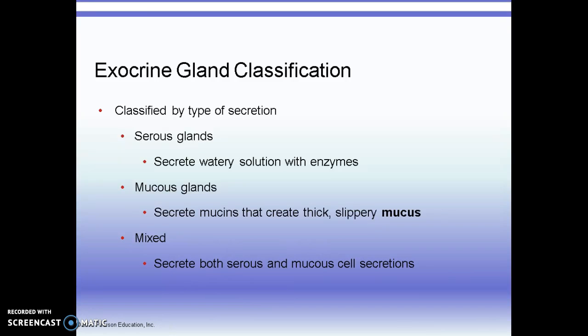Exocrine glands are classed by their type of secretion. There are serous glands that secrete watery solution with enzymes. There's mucus glands that produce mucus, and there are mixed glands that are both serous and mucus.